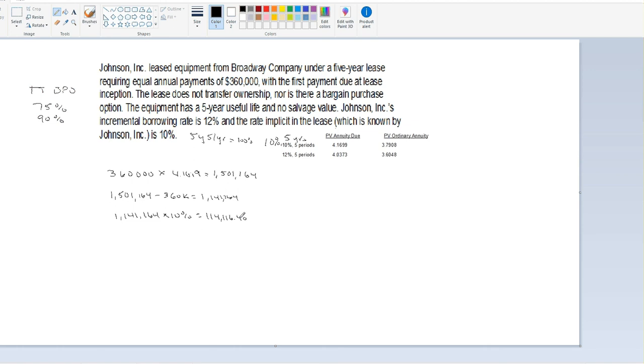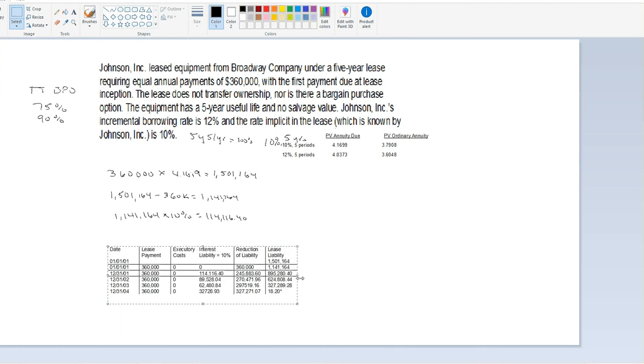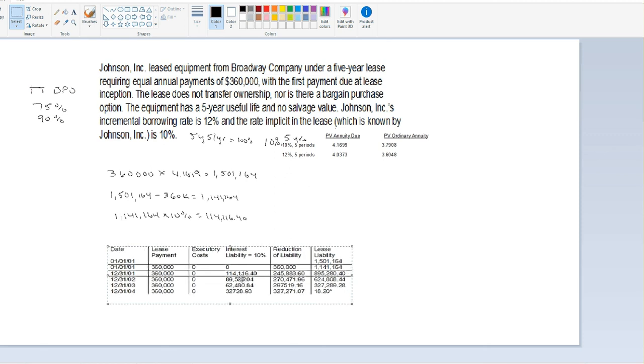Finally, the question could be, what would happen if we were to have to pay interest in the third year? How much of that interest would we have to pay? What about the fourth year? Would there be interest? So we have to create some sort of table. In the problem, I've given you this table. We can see that the first year there obviously is $114,116 that we had set. The second year, we reduce this down because we're taking $895,280, multiplying that by 10%, and that's our interest.